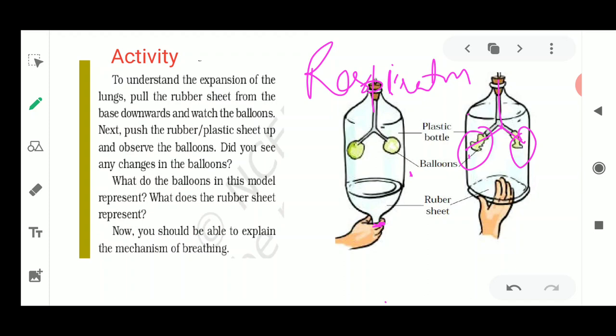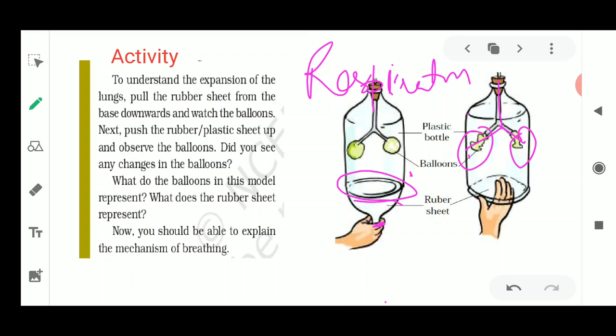Okay, so these two small balloons are going to represent the form of your lungs. This balloon, which is not inflated, in the form of the contracted one, is going to show you the structure of lungs. And this small rubber balloon, which is added at the open end of this bottle, is going to represent the diaphragm. So this is going to work as a diaphragm.